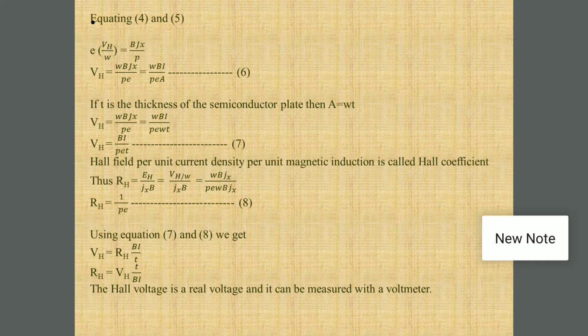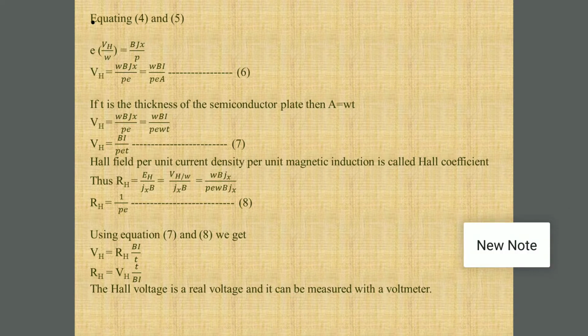Now using the value of RH, we are getting the new value of Vh, that is using equation 7 and 8, Vh is equal to RH into BI upon t, and RH is equal to Vh t upon BI. So we are getting the value of Hall voltage in terms of Hall coefficient, and of course Hall coefficient in terms of Hall voltage. So this Hall voltage is real voltage, and we can measure this with voltmeter by using a Hall effect setup.